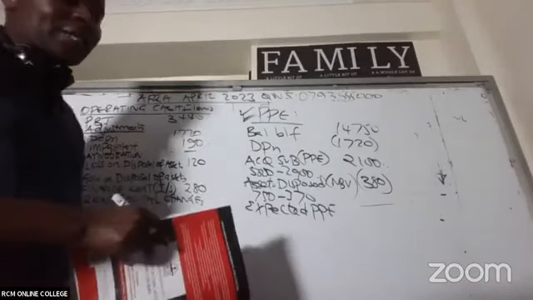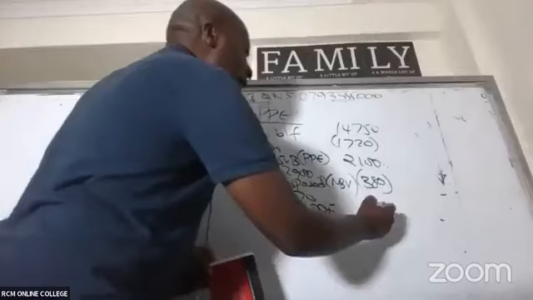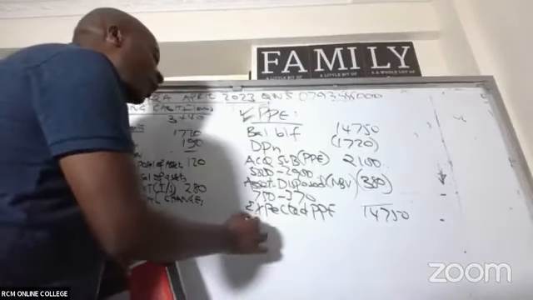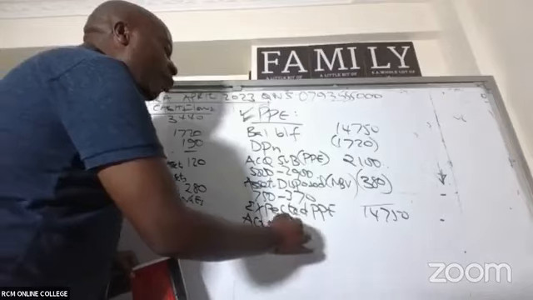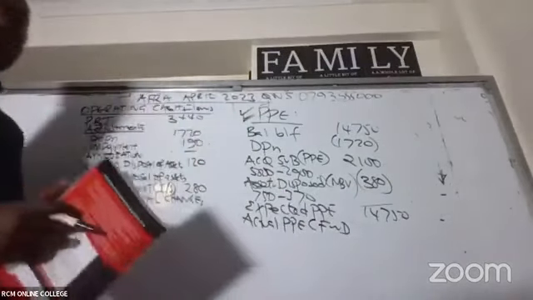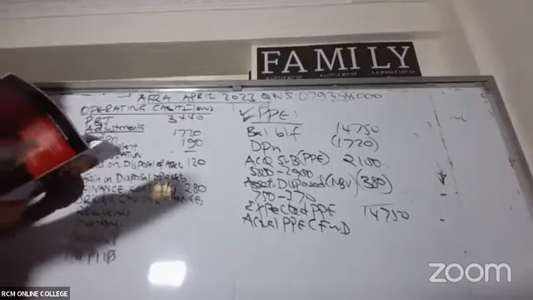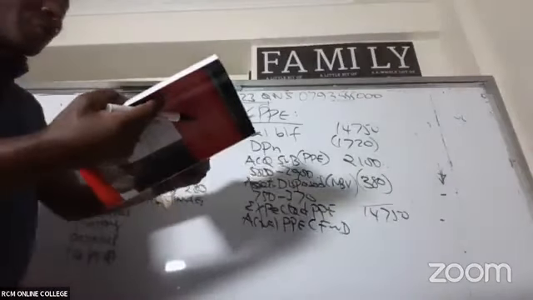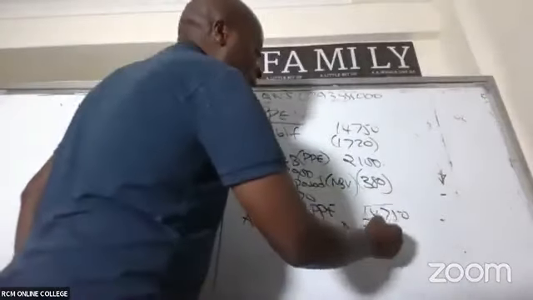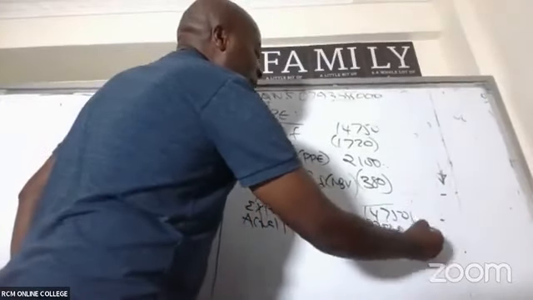So we have here 14,750. Come and compare this with the actual PPE carried forward. Actual PPE carried forward is how much? Look at your balance sheet. Actual PPE carried forward is 23,500. So I can see an increase here.